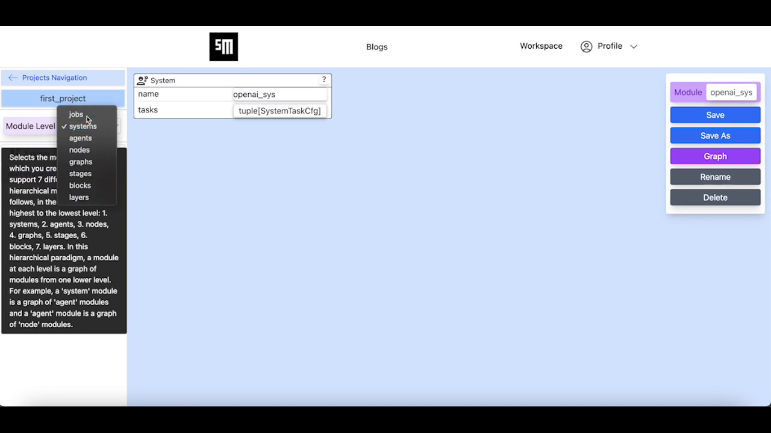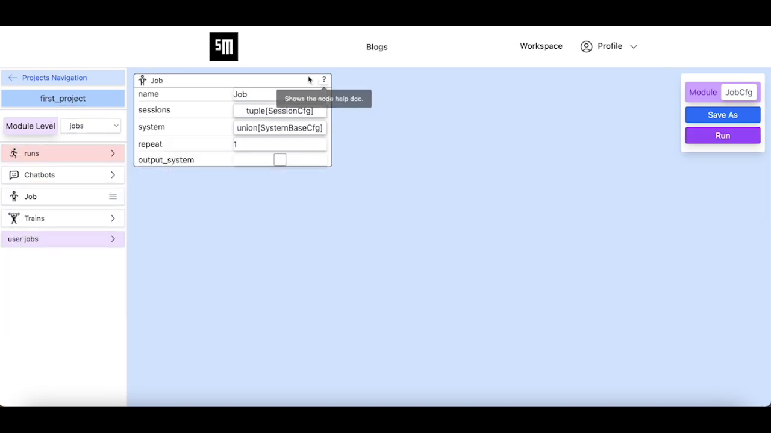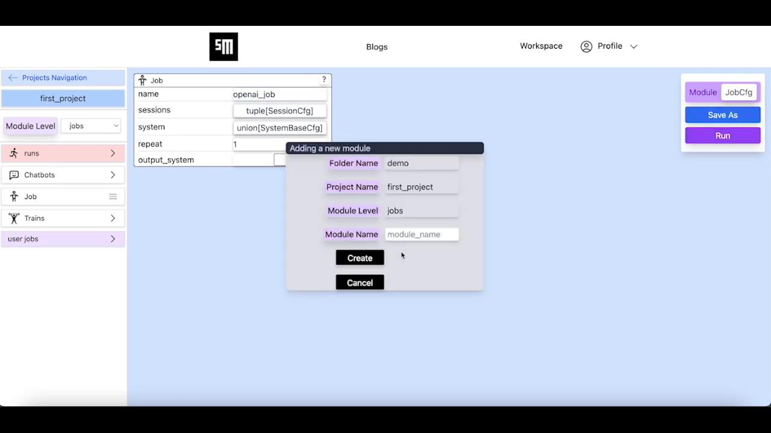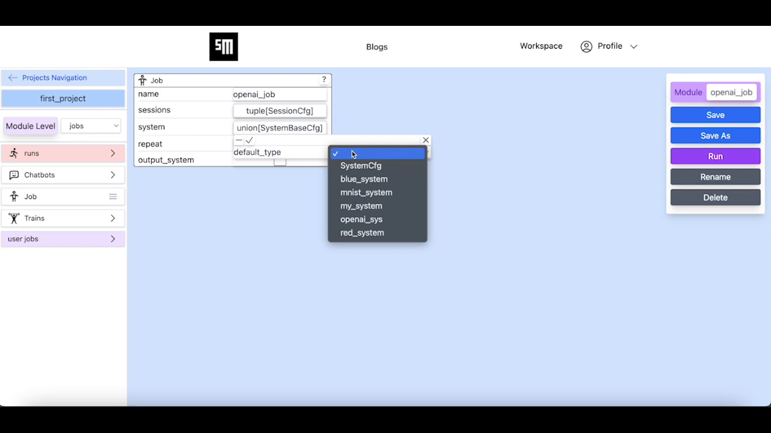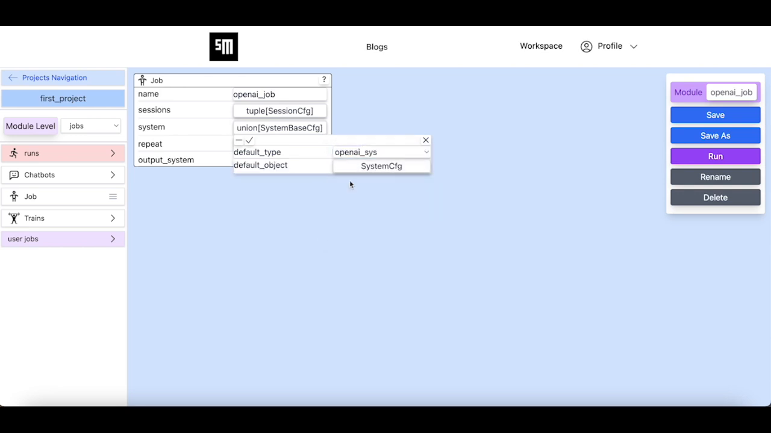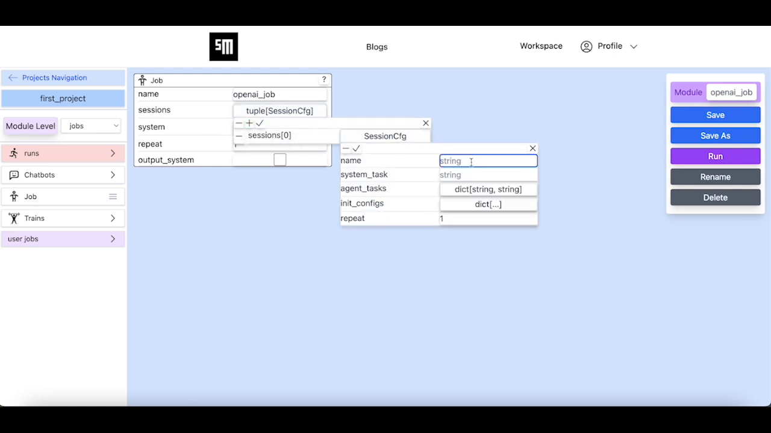We switch to jobs in order to execute this system. We create a new job and we name it OpenAI job. We choose OpenAI Sys as the system of this job that will be executed. We add the session config to tell this job how to execute this system. We ask it to execute the interactive task of this system by setting the system task to interactive.